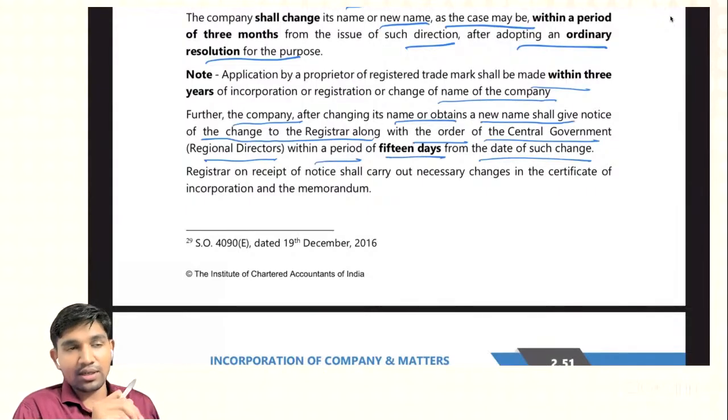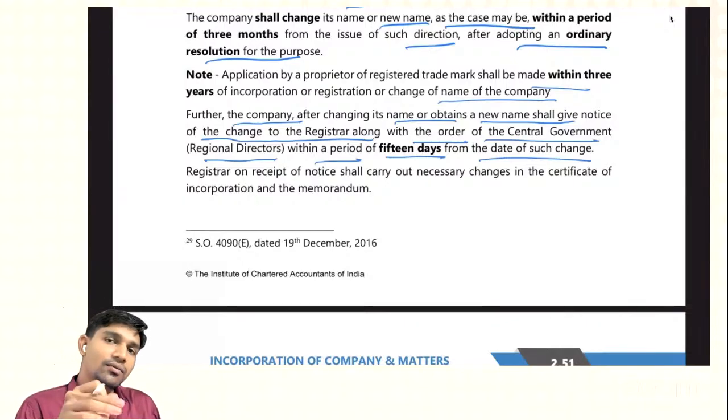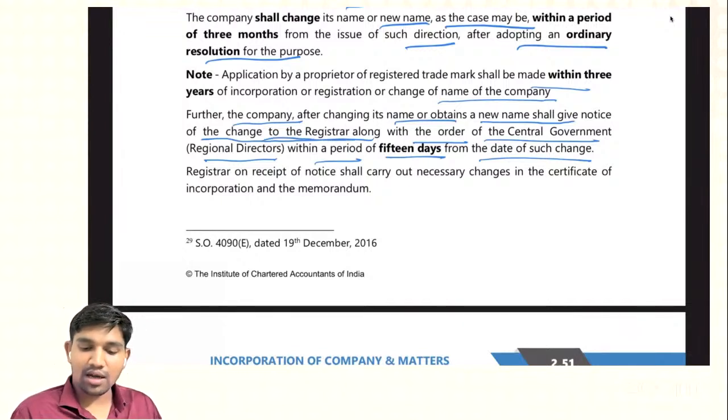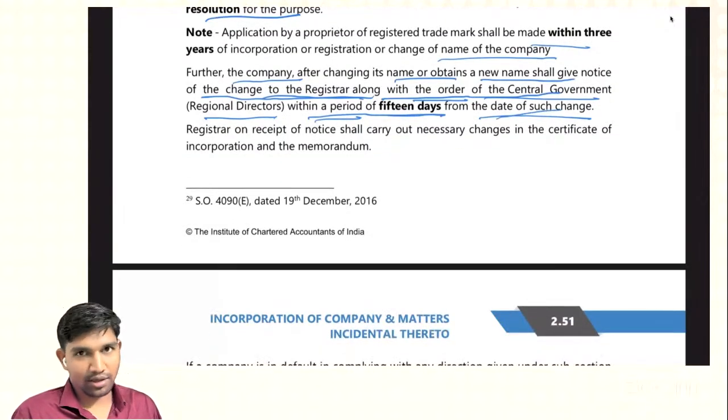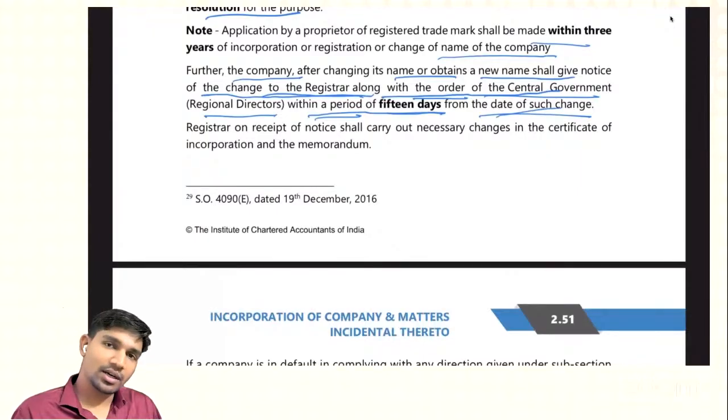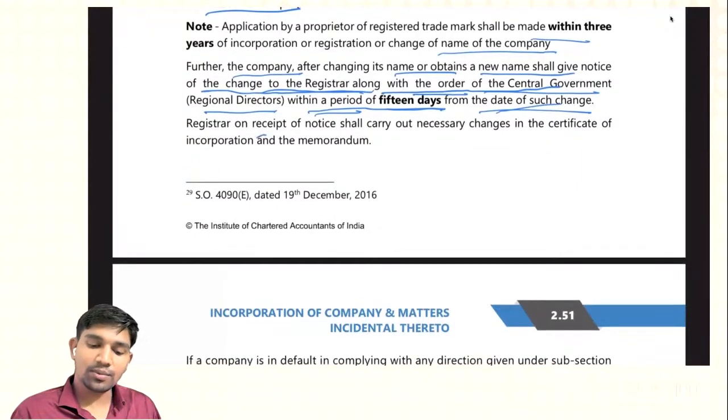after such direction has been given to the company, once the company has changed its name, it has to submit the new name to the ROC, along with the order of the central government, that is of the regional director, within a period of 15 days. From the date of such change, it has to submit to the ROC that I have changed the name, and please issue the new certificate of incorporation. And the registrar, on receipt of notice, shall carry out the necessary changes in the certificate of incorporation and memorandum.